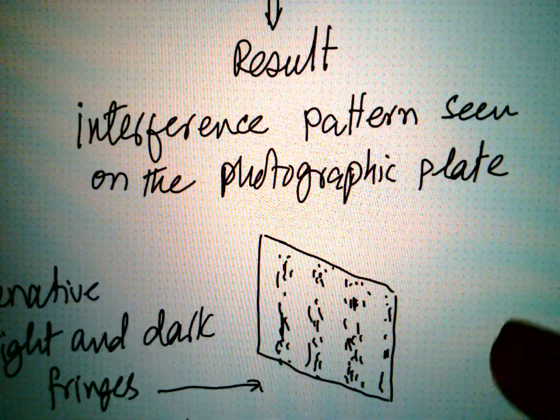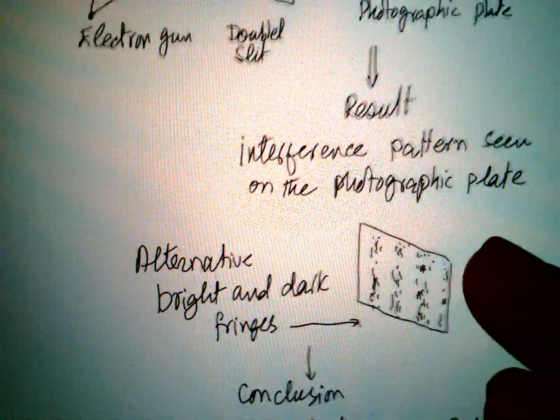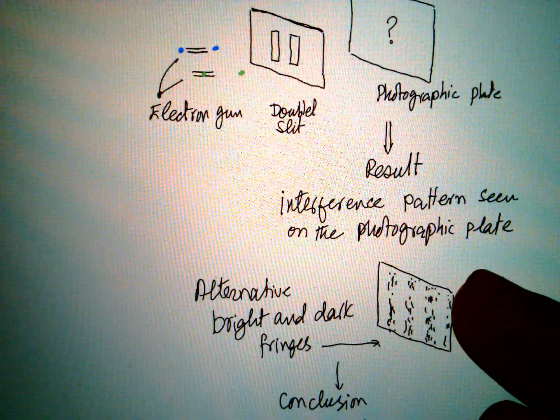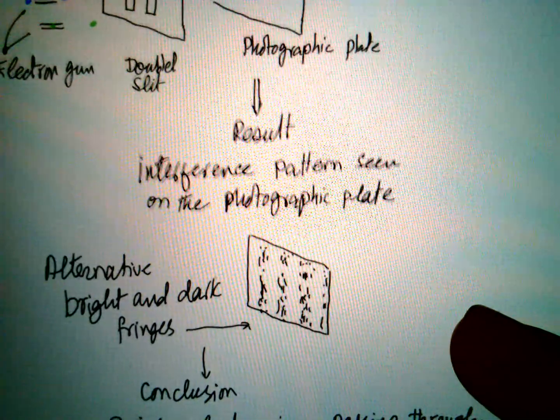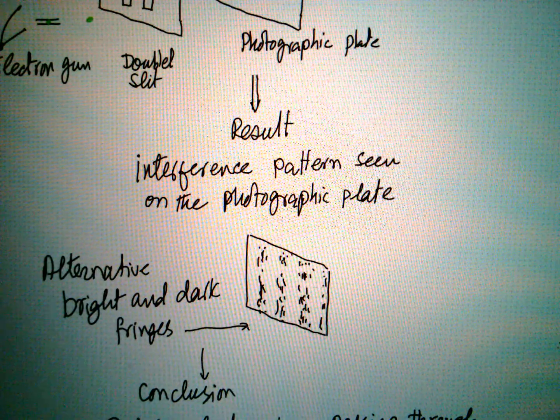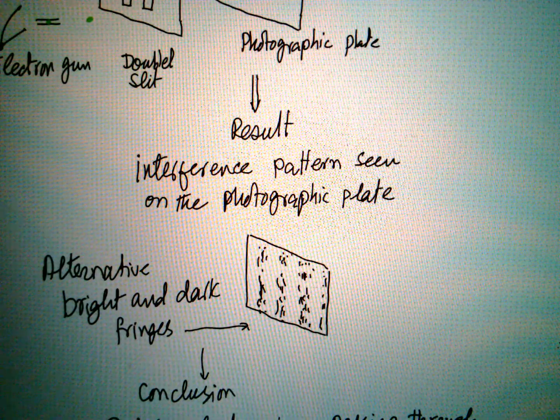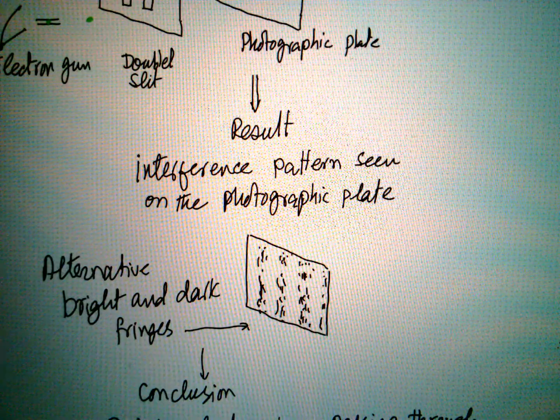That is the evidence that a single electron is passing through two slits at one time to form the interference pattern.